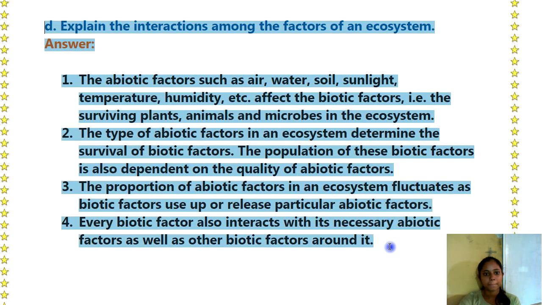D. Explain the interactions among the factors of an ecosystem. Answer. The abiotic factors such as air, water, soil, sunlight, temperature, humidity, etc. affect the biotic factors, that is the surviving plants, animals and microbes in the ecosystem. The type of abiotic factors in an ecosystem determines the survival of biotic factors. The population of these biotic factors is also dependent on the quality of abiotic factors. The proportion of abiotic factors in an ecosystem fluctuates as biotic factors use up or release particular abiotic factors. Every biotic factor also interacts with its necessary abiotic factors as well as other biotic factors around it.